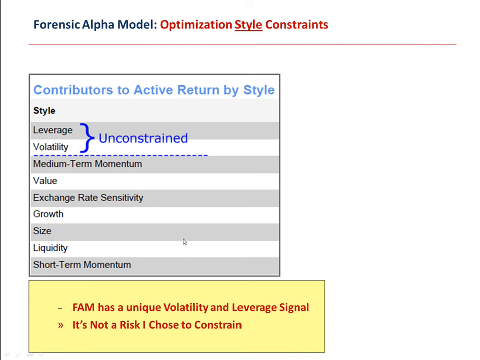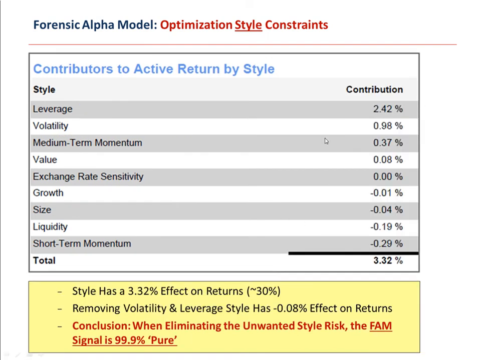So let's take a look at the optimization results just from style, and then we'll turn to sector. We can see overall, if you add up the contribution to returns from style, we're looking at 3.32% a year, while the portfolio returned about 10.2% a year. But again, recall, we didn't want to constrain leverage and volatility in this one optimization. We wanted to leave them alone because we believe that the FAM signal for leverage and volatility is in fact unique and intended. So while style has a 3.32% effect on returns, if we remove volatility and leverage, style only has a negative 0.08% effect on returns per year.